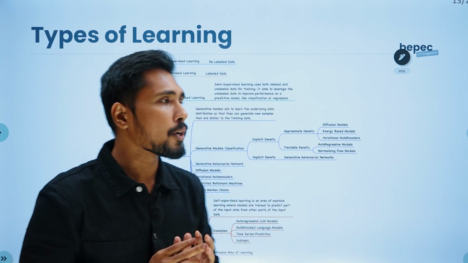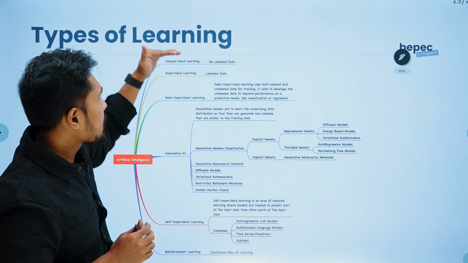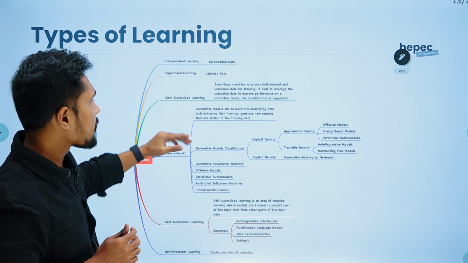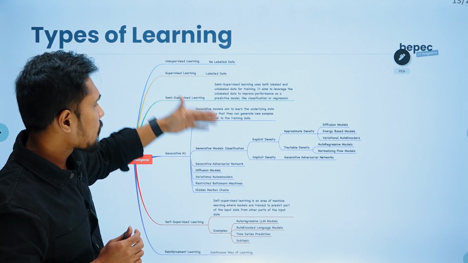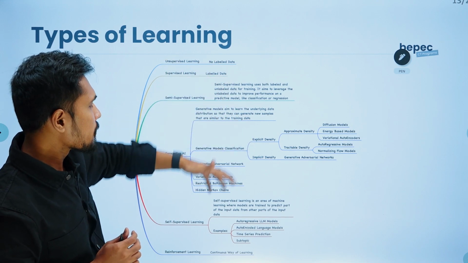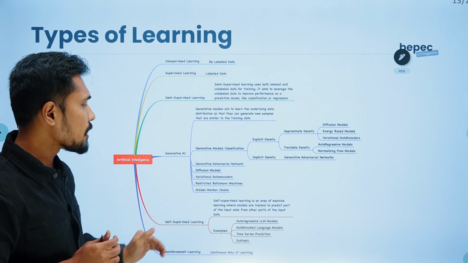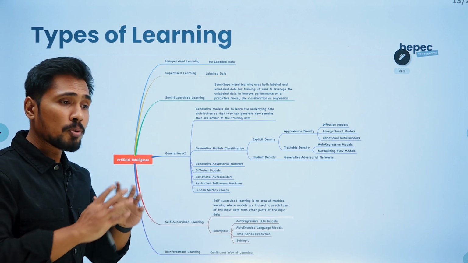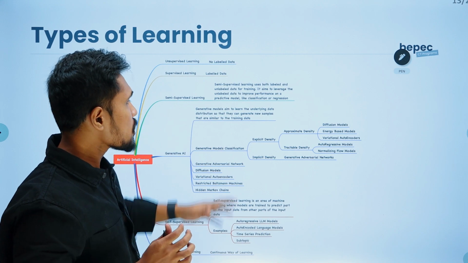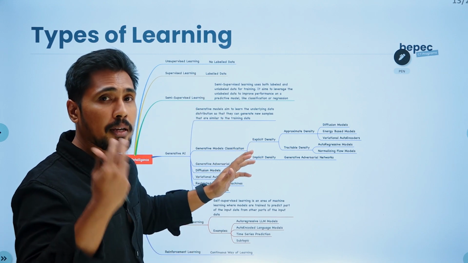In our next AI lecture, we will be learning about what is unsupervised, supervised, semi-supervised, generative AI, within generative AI, generative models, adversarial networks, explicit density, implicit density, self-supervised, reinforcement learning. ChatGPT and all the current AI models fall under this category. So we'll be learning about this in our next lecture.